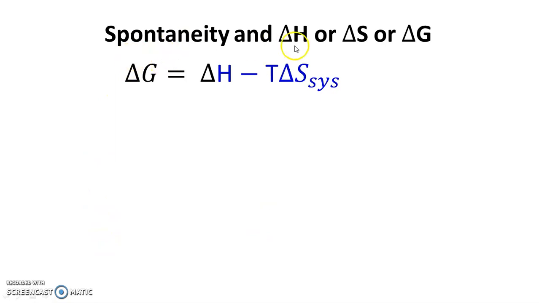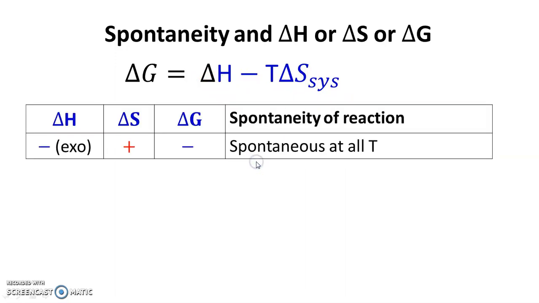Now next point is spontaneity and delta G, delta H, delta S. We know the relation delta G is equal to delta H minus T delta S system. Accordingly, we have 4 possibilities. First possibility is, suppose delta H has a minus sign, that is reaction is exothermic, and delta S is having positive sign.